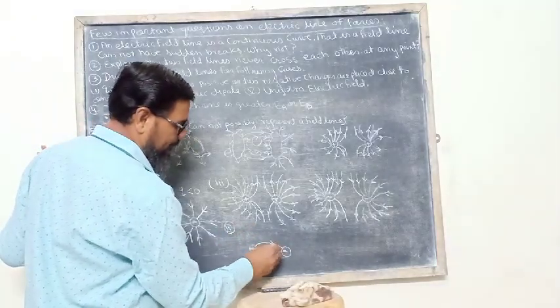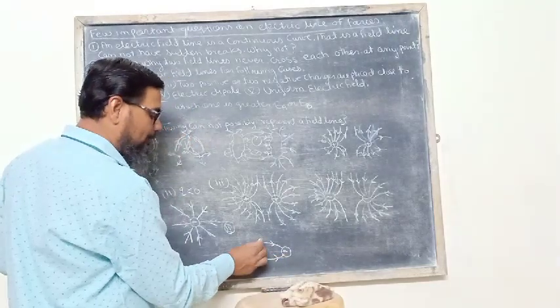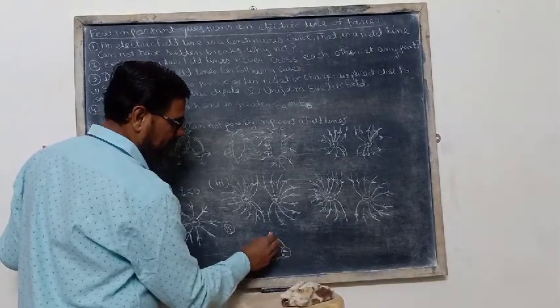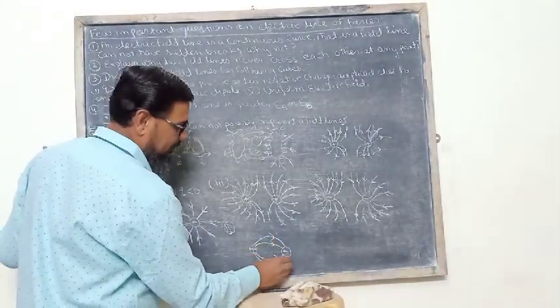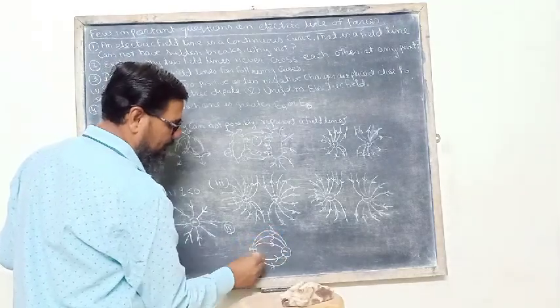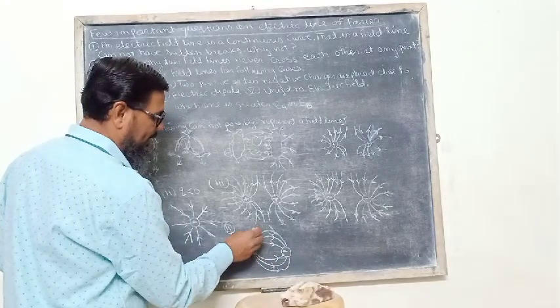They are moving from positive to negative, this one also, this one also, and again they move. We can draw as many lines as we can.